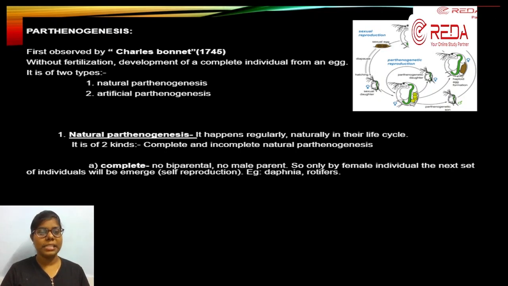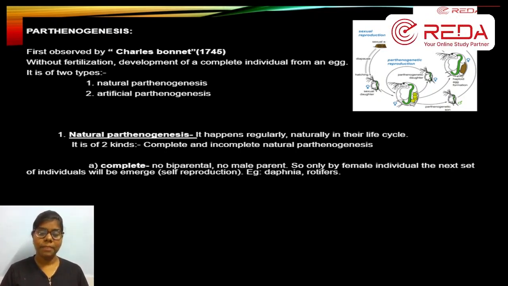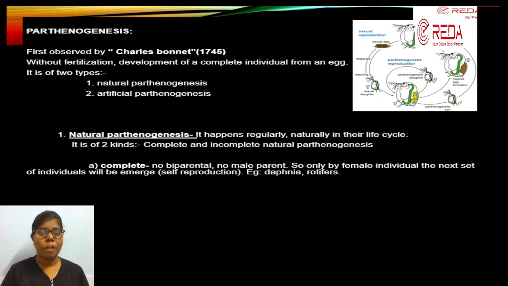Next is one interesting is called parthenogenesis. Parthenogenesis அப்படின்னா, so far we have seen about the gamete involvement.